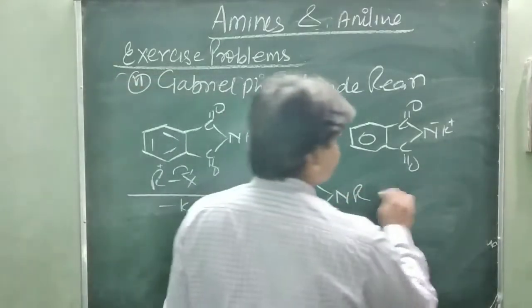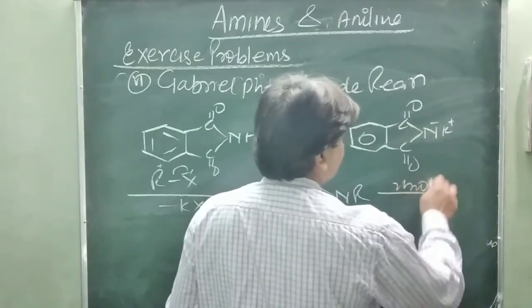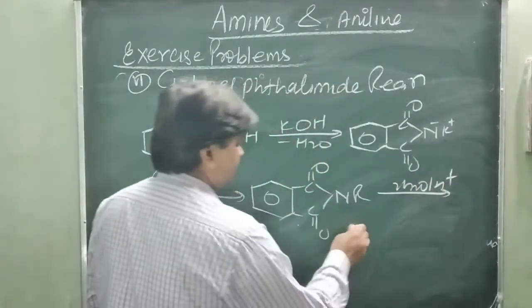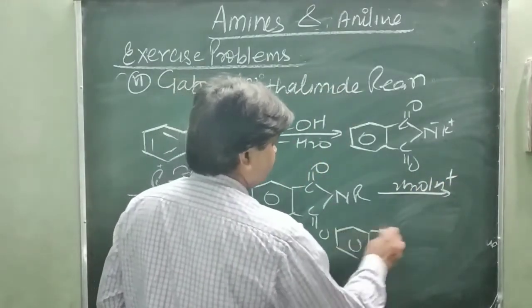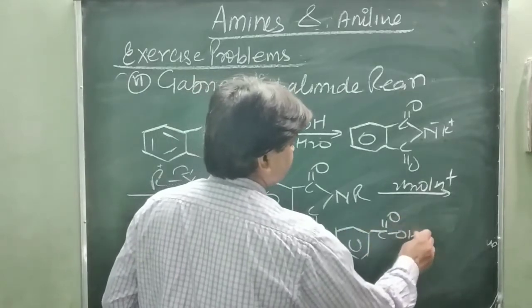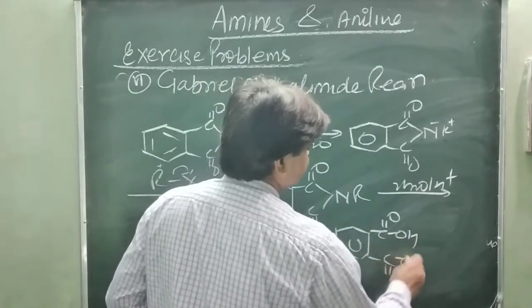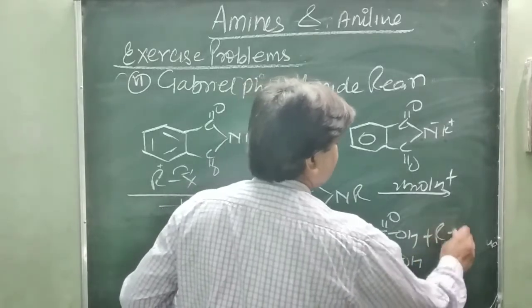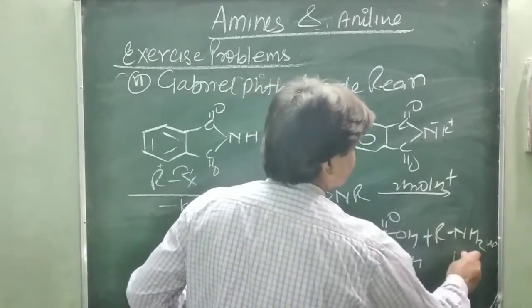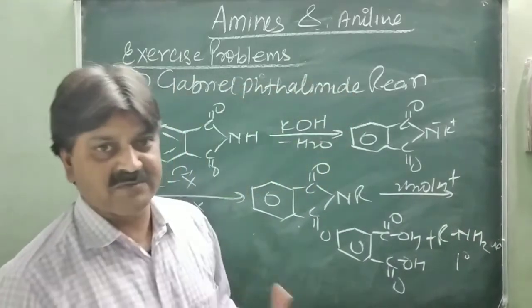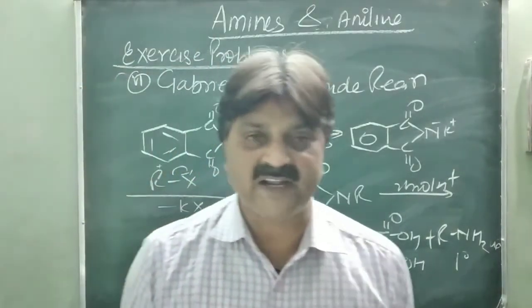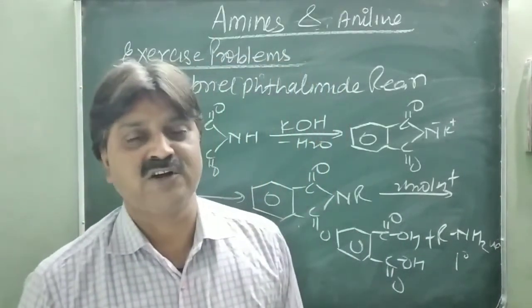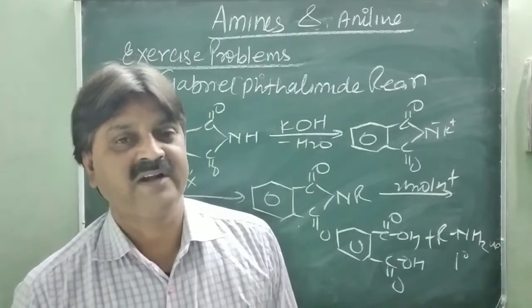Followed by hydrolysis, it is converted into phthalic acid, COOH, and the primary amine RNH2. So this is a special reaction and a very convenient method for the preparation of aliphatic primary amines. This method is not used for the preparation of aromatic primary amines.